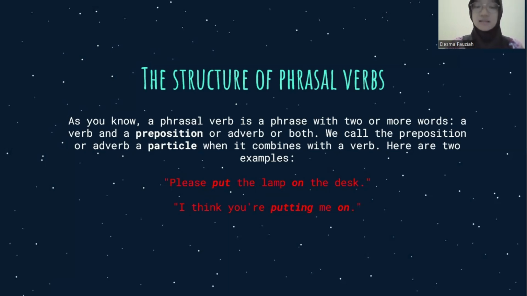So in the first sentence, on is a preposition showing the position of the lamp. In the second sentence, on is an adverbial particle. Put on is a phrasal verb. The meaning is fool or trick in the second sentence.